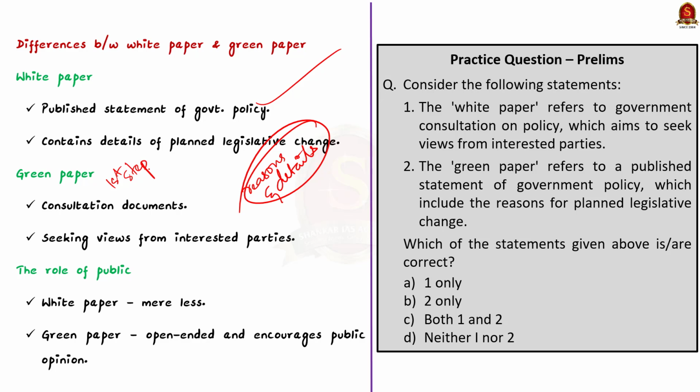The other difference is that the role of the public in a white paper is much less, as it contains only the reasons of the planned legislation, whereas the green paper is more open-ended and it encourages obtaining public views and opinion on a particular policy. So these are all certain important facts that you have to remember about white paper and the difference between white and green paper. So with these learned points, now let us move on to the next news article discussion.